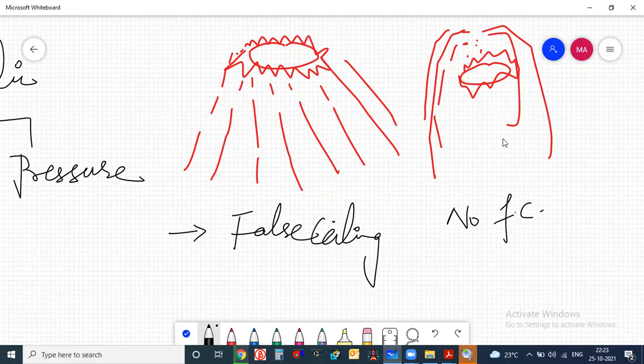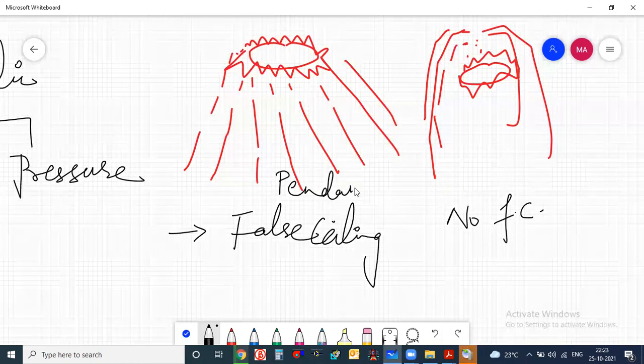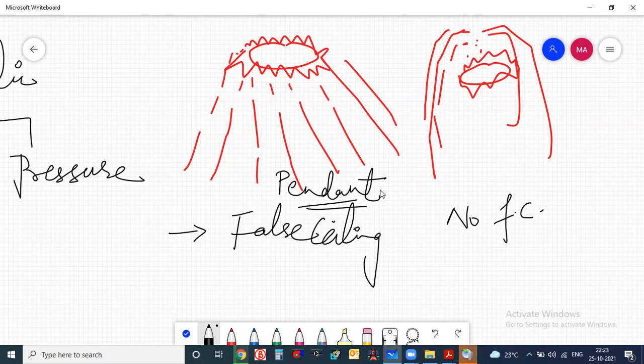Pendant sprinklers are used in false ceiling areas, all rooms and waiting areas, everywhere except basement areas. Wherever you are not going with the false ceiling, you can go with upright or pendant. The cost is the same.